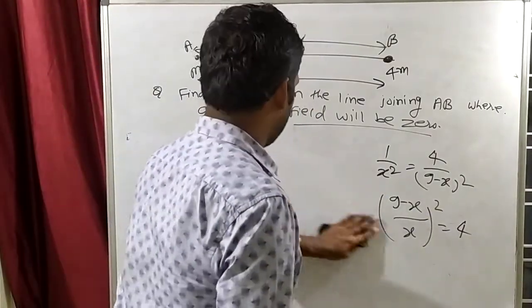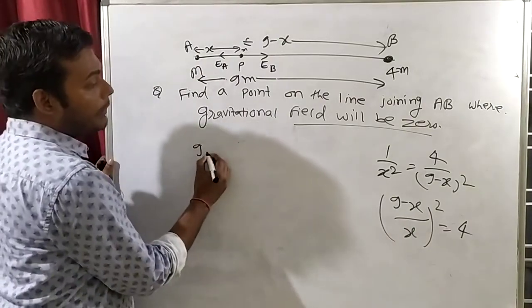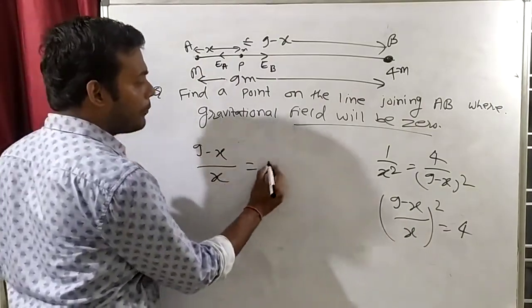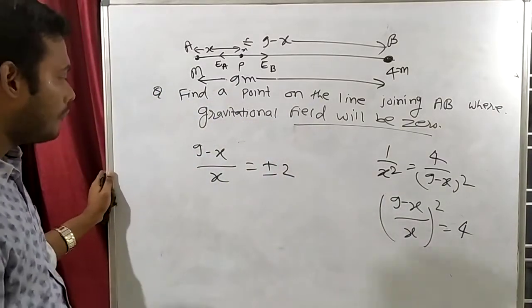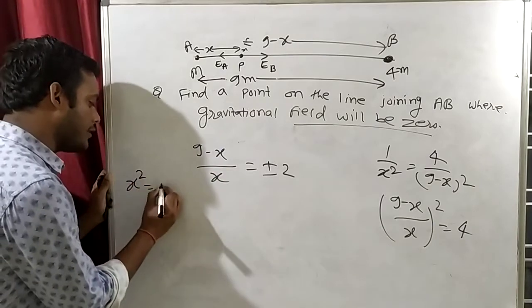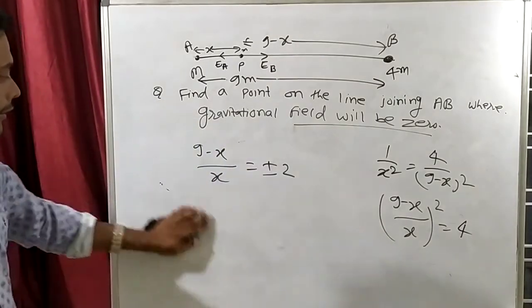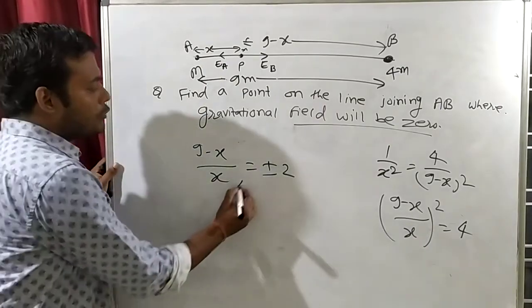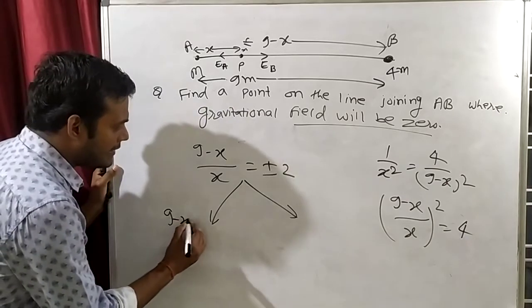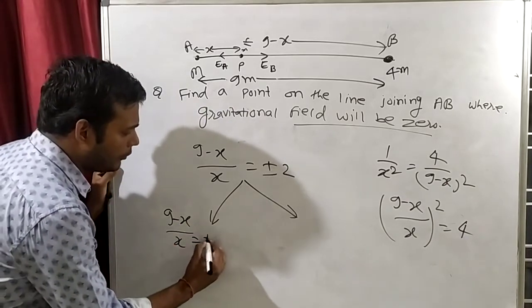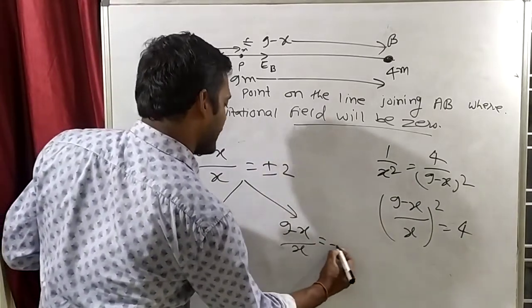Now see the calculation. Can we take the square root? So this will be 9 minus X by X is equal to plus minus 2. For example, suppose if X square is equal to 4, X will be what? Plus minus 2. Like this. In mathematics we have understood this. So there will be two values, no? One will be 9 minus X by X is equal to plus 2. And one will be 9 minus X by X is equal to minus 2.